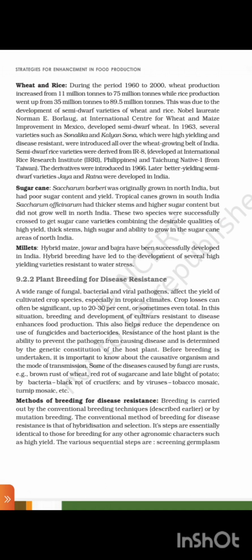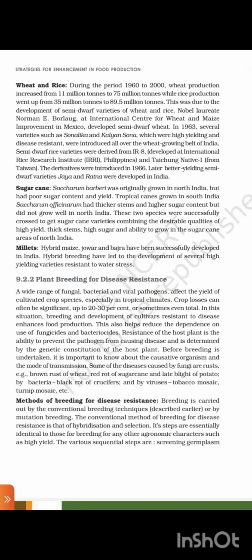These two species were successfully crossed to get sugarcane varieties combining the desirable qualities of high yield, thick stem, high sugar, and ability to grow in the sugarcane areas of North India. Millets, hybrid maize, jowar, bajra have been successfully developed in India. Hybrid breeding has led to the development of several high-yielding varieties resistant to water stress.